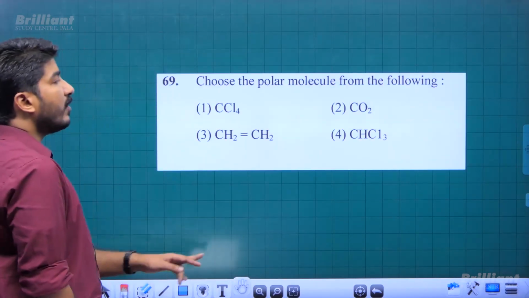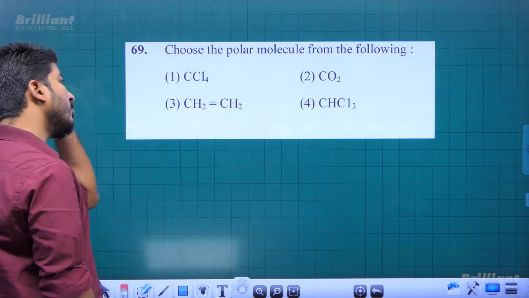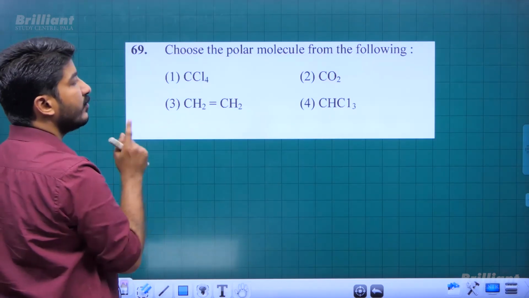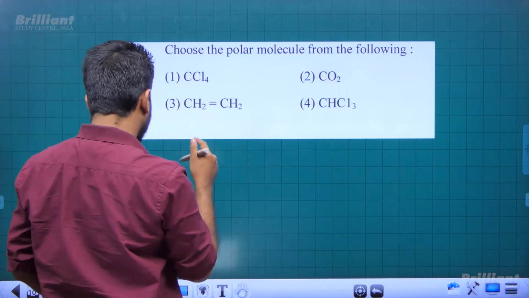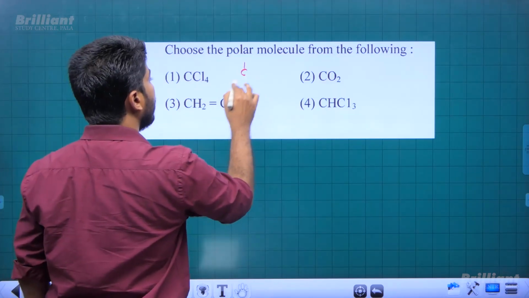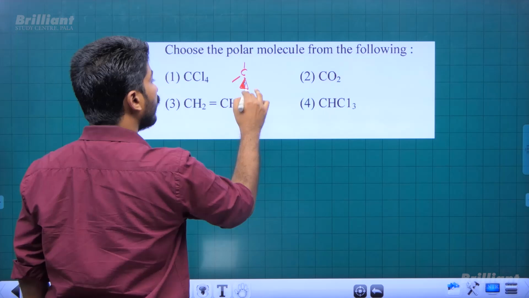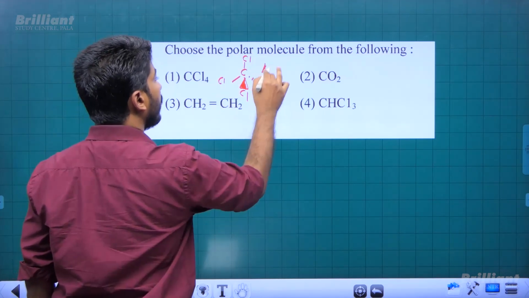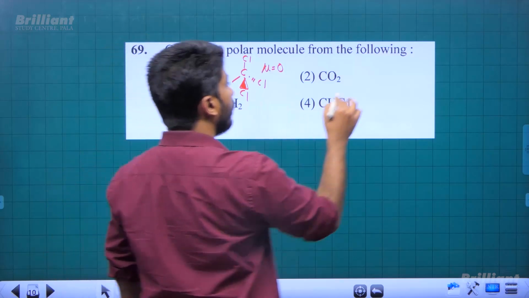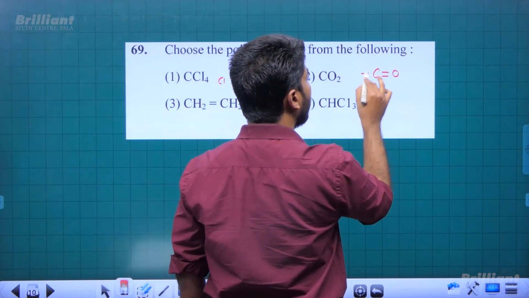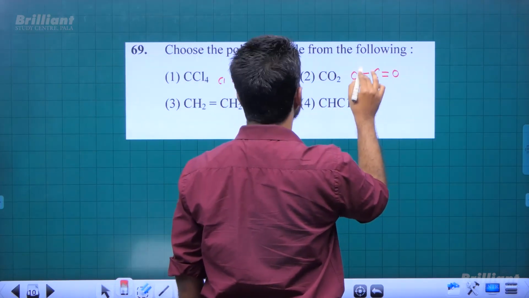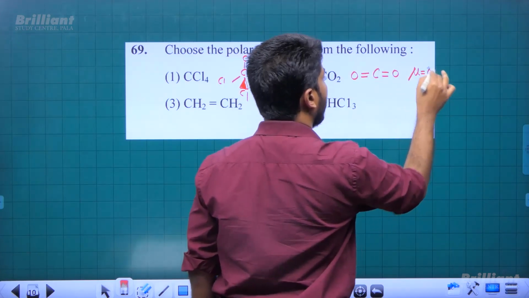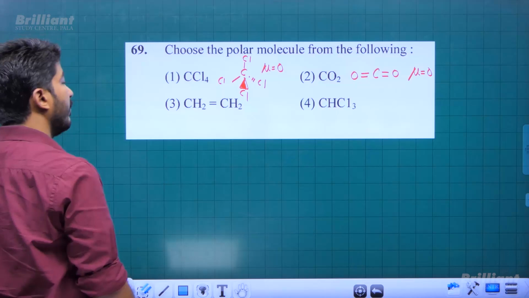Now, another question was from chemical bonding: choose the polar molecule from the following. Only one has a non-zero dipole moment here. We know CCl4 has perfect tetrahedral geometry, so all the bond dipole moments will cancel each other, and the net dipole moment will be 0. In carbon dioxide, it is linear geometry with a 180-degree bond angle, so the 2 bond dipoles will cancel each other and the effective dipole moment will be 0 again, non-polar.